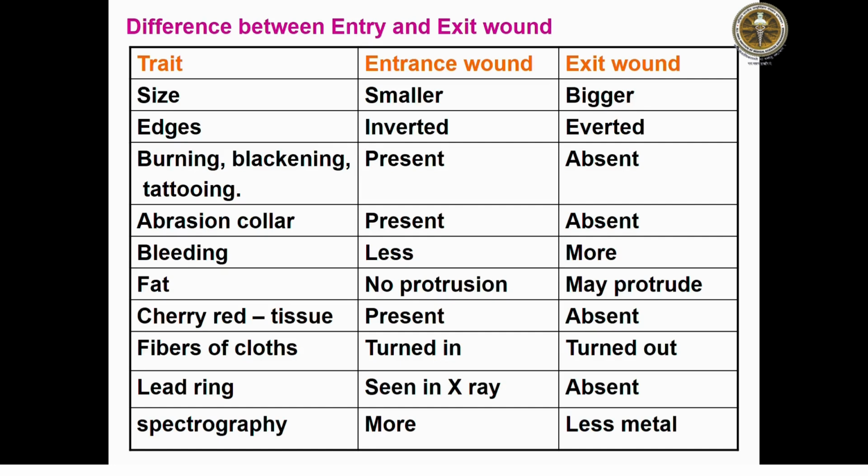Cherry red discolorations are likely to be present if it is a contact or close shot, whereas in the exit it is absent. If the person wears clothes at the time of the attack, there is a possibility of getting fibers and cloth in the entry, whereas in the exit they are rarely found. And the lead ring is seen in the X-ray, especially in the entry wound, whereas it is absent in the exit. If you go for a spectrography test, we get more metals in the entry, where there is very little chance of getting metals in the exit wound.